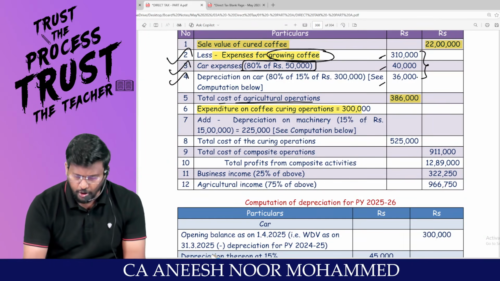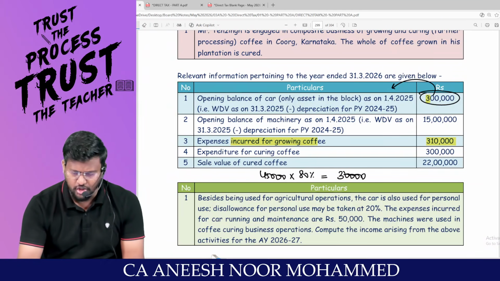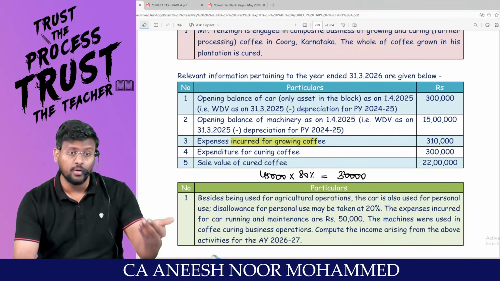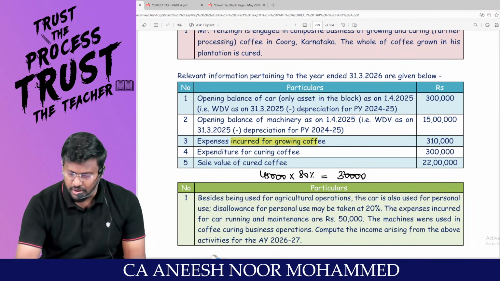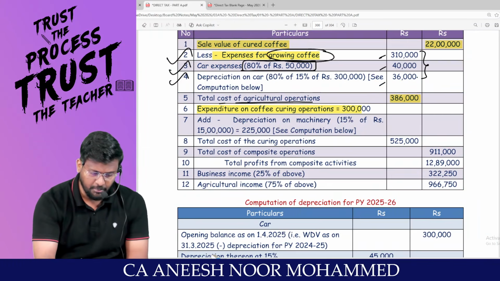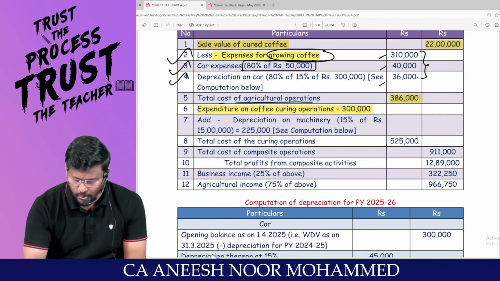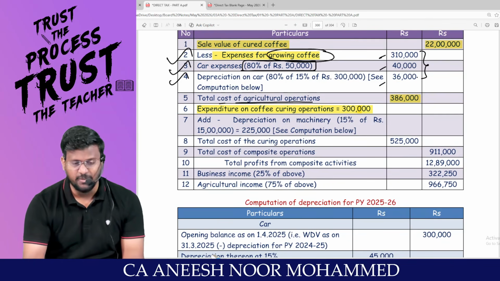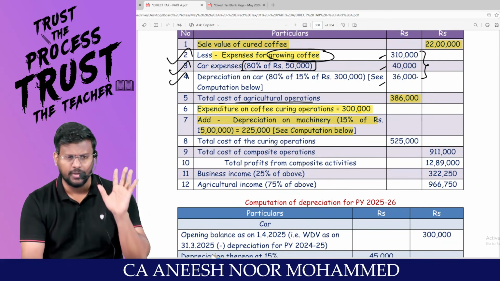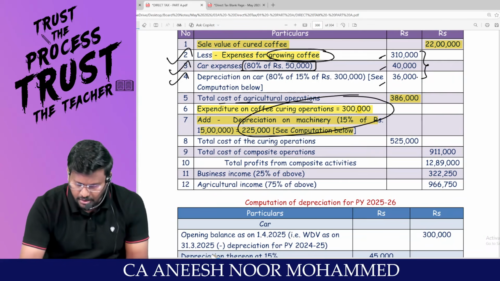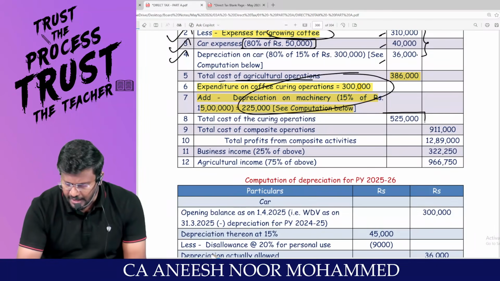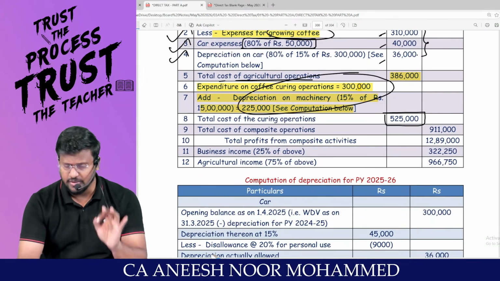But they are not only doing growing, they are also doing curing. So expenditure for curing the coffee, they themselves have given how much? 3 lakh. Now for growing, I don't want plant and machinery. For curing only, I want plant and machinery. For this plant and machinery, 15 lakh, you are entitled to claim depreciation at the rate of 15%. So 15 lakh into 15%. So my dear lovable students, sir, the expenses are how much, man? 3 lakh. And depreciation on machinery is 2,25,000. These are the two expenditures they have incurred for curing the coffee. So 3 lakh plus 2,25,000 is 5,25,000 rupees, the total cost of curing the coffee.